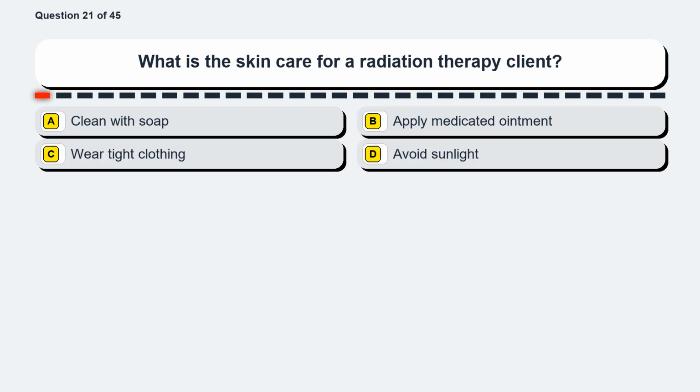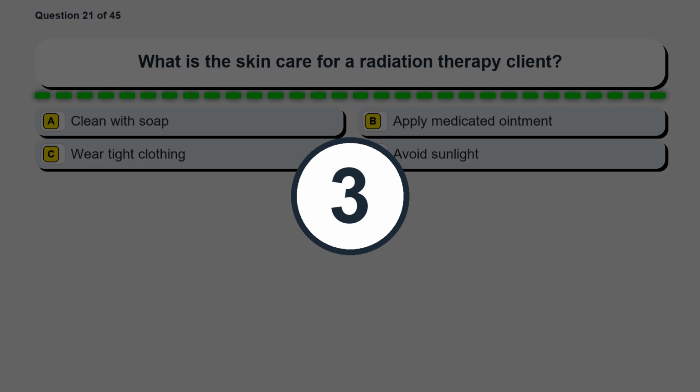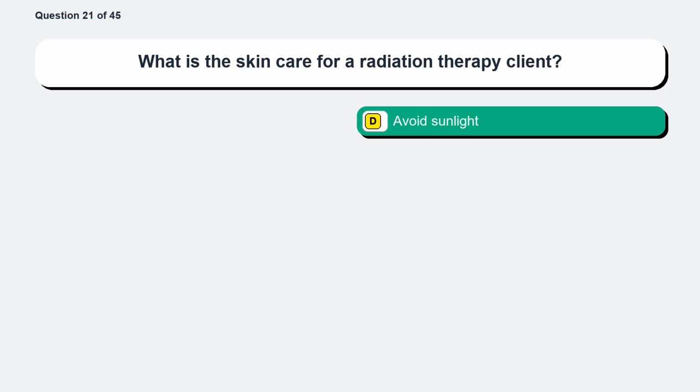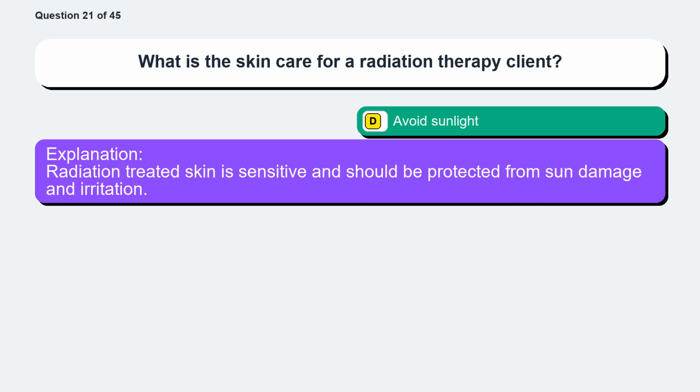Question 21. What is the skincare for a radiation therapy client? Option A, clean with soap. Option B, apply medicated ointment. Option C, wear tight clothing. Option D, avoid sunlight. The correct answer is option D, avoid sunlight. Radiation-treated skin is sensitive and should be protected from sun damage and irritation.